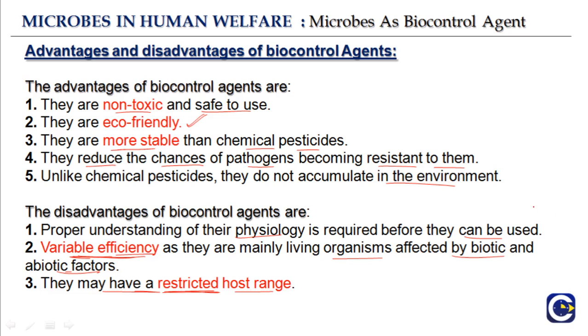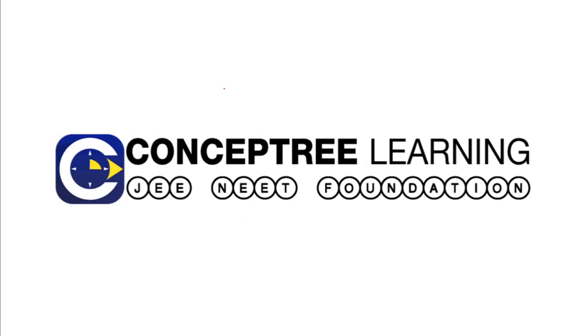So although there are certain disadvantages, the advantages are high, and science is developing fast. So they are trying to get rid of all these disadvantages so that these biocontrol agents can be used more and more to get rid of the pests. Okay. So from this chapter, you need to understand all the concepts, and it is very important that you learn about the BT cotton. And generally there are some questions on BT cotton, and in general, you need to know all the diseases and all the microbes that are responsible for treating all those diseases.